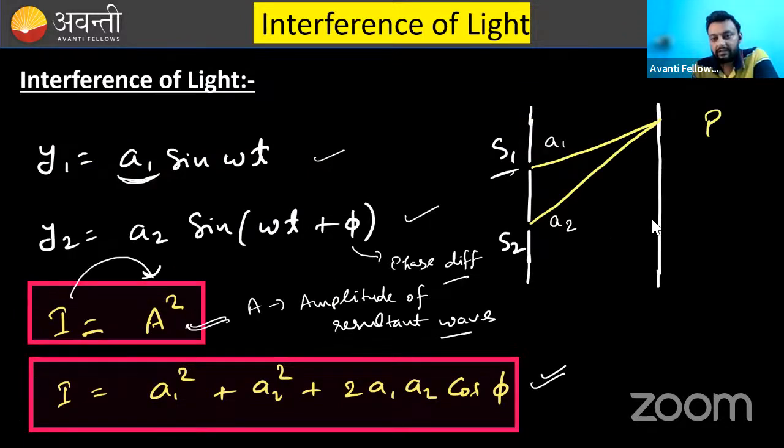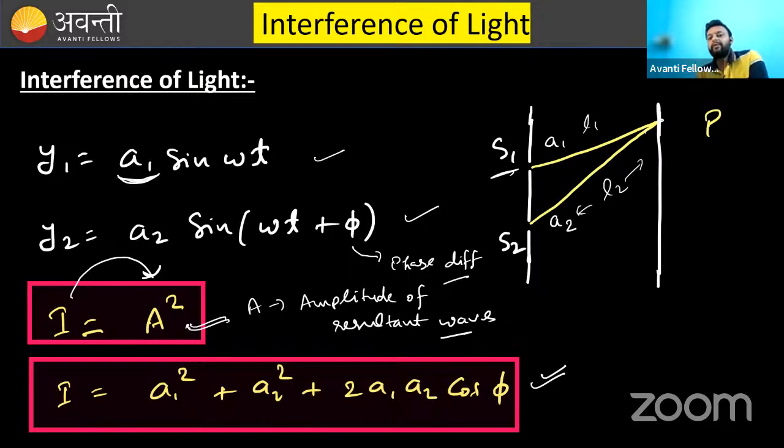Let's understand these things. For example, there are two waves meeting at P. One is coming from S1, one is coming from S2. The path covered by the S1 wave is S1P and by the S2 wave is S2P. Suppose this is L1, this is L2.